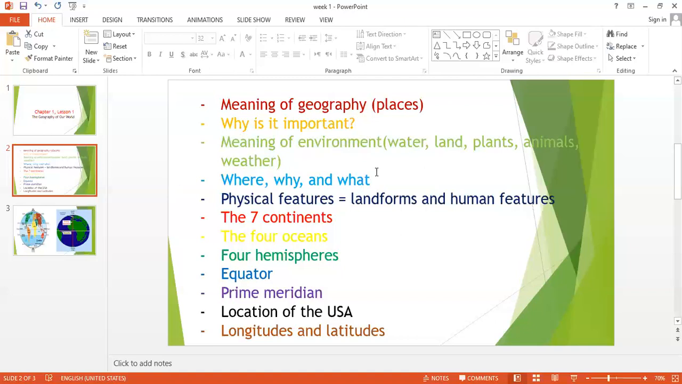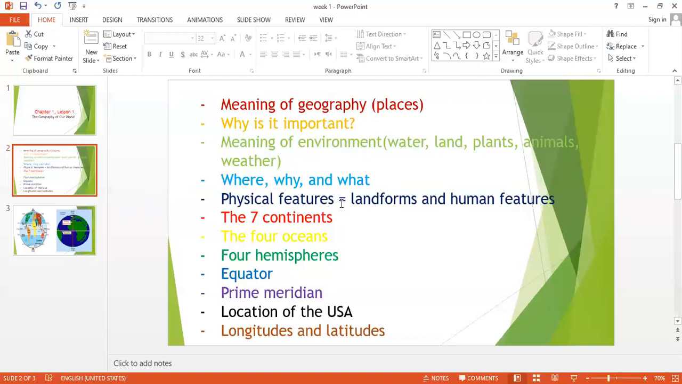The question word what describes all things and people of any place. What describes the people of that place. After that, guys, the next point is about the physical features, or the landforms, and human features. This point from here is where our lesson started.